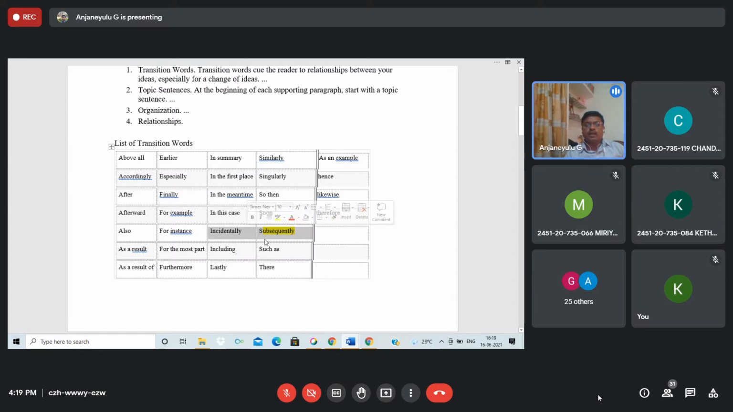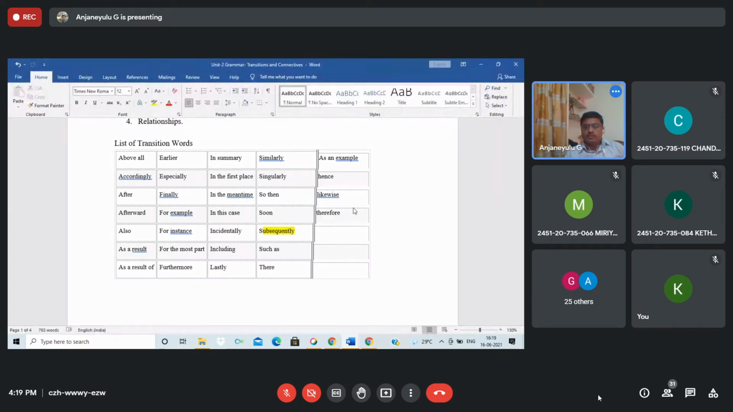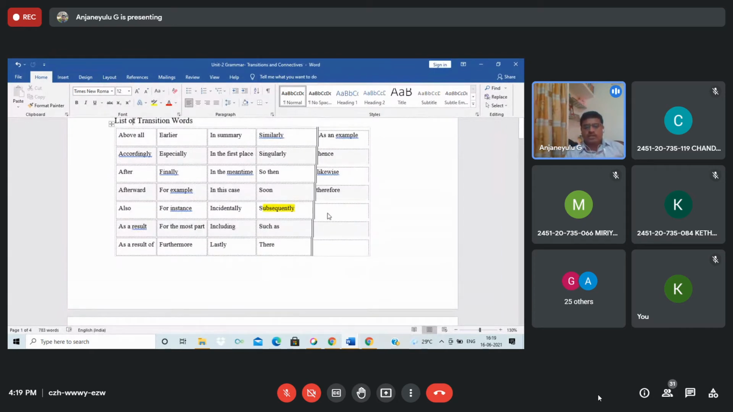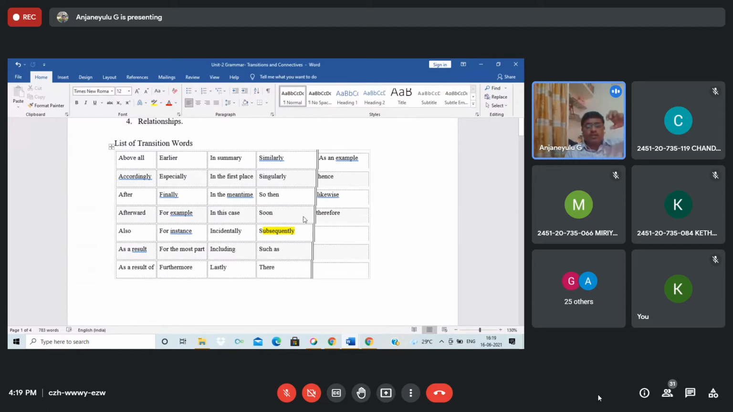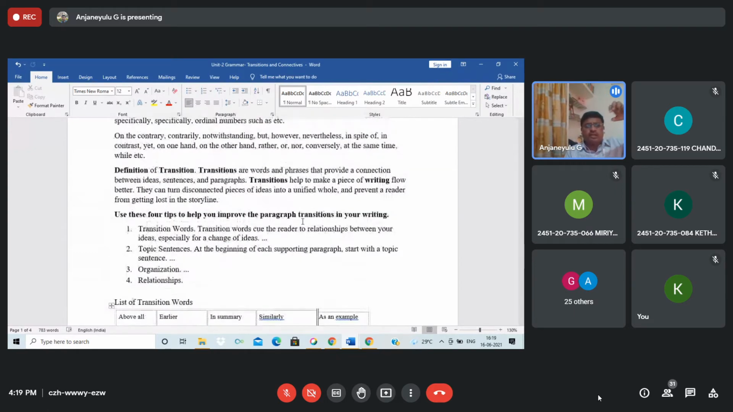This situation or whatever we can say, subsequently. So subsequently, such as, there are, including, lastly, finally, in the case, in the meantime, so then, likewise, therefore, an example. See, dear students, these are transitions. What is meant by transition? What is the definition of transition? Transition words and phrases provide the connection between ideas.